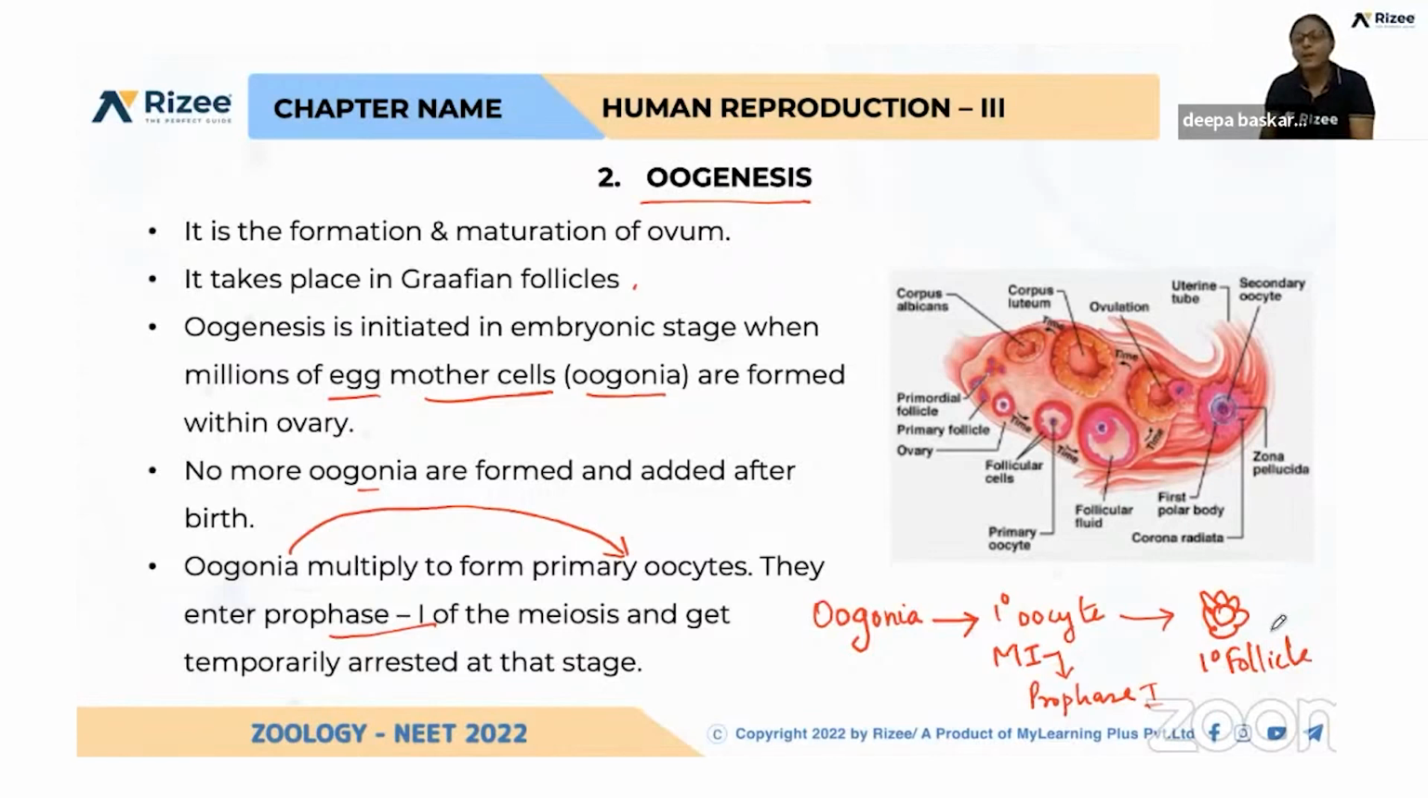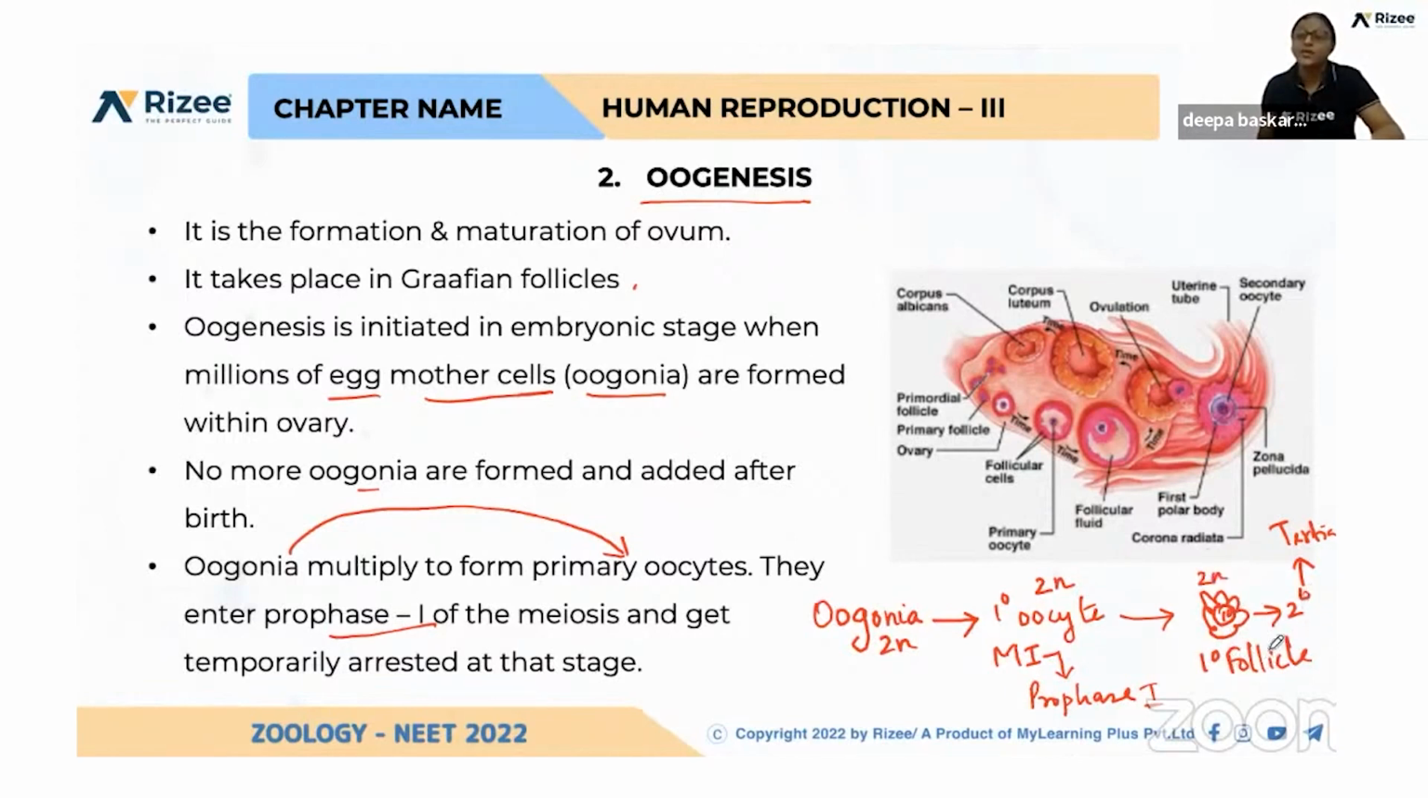From this primary follicle, a secondary follicle is developed and a tertiary follicle is developed. What is the difference between secondary and tertiary follicle? These also have a primary oocyte inside. Oogonia will be 2n and the primary oocyte will be 2n. In primary follicles, the primary oocyte is present, which is also 2n.